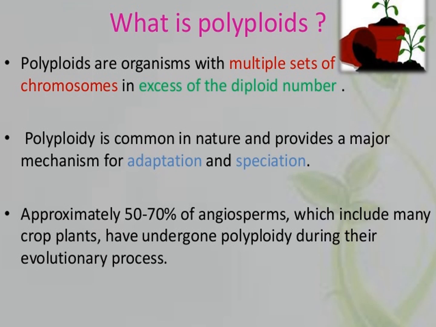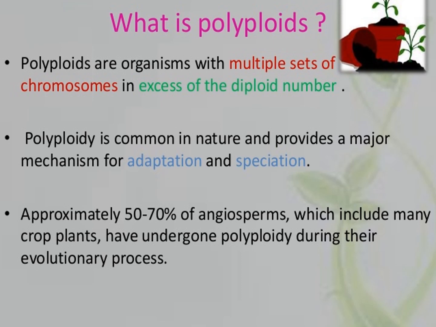Approximately 50 to 70% of angiosperms, which include crop plants, have undergone polyploidy during the evolutionary process. Polyploidy is common in nature and provides a major mechanism for adaptation and speciation. Polyploids are organisms with multiple sets of chromosomes in excess of diploid number. Okay, this is polyploidy breeding.